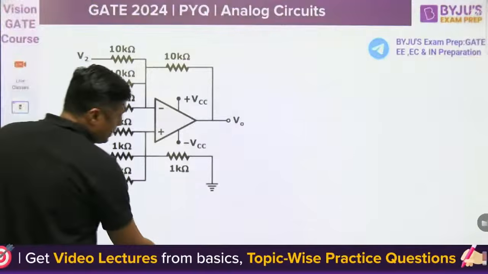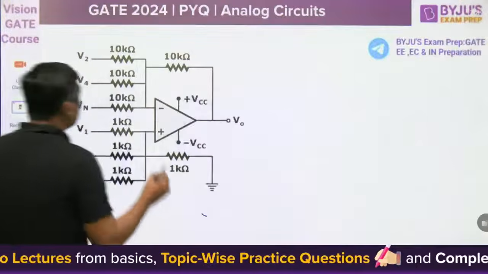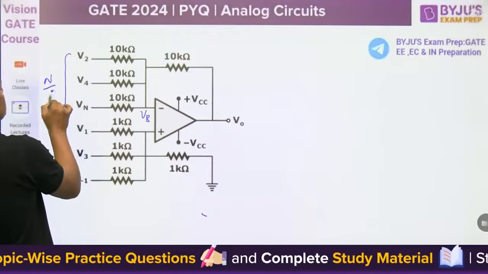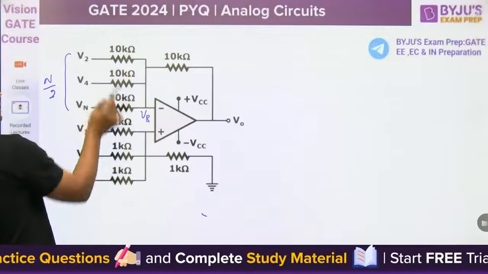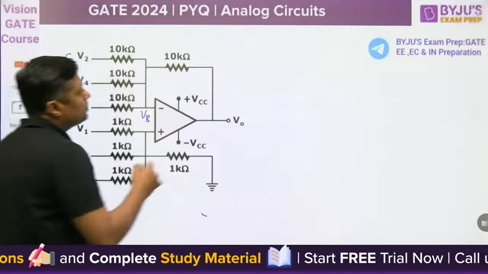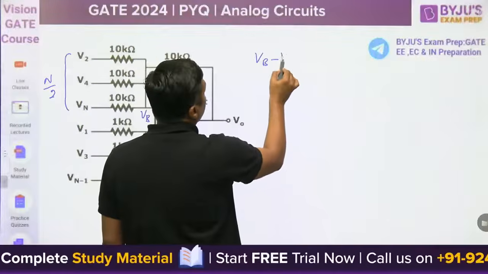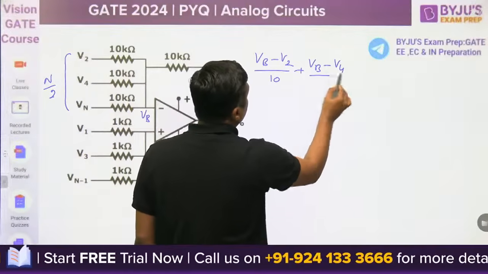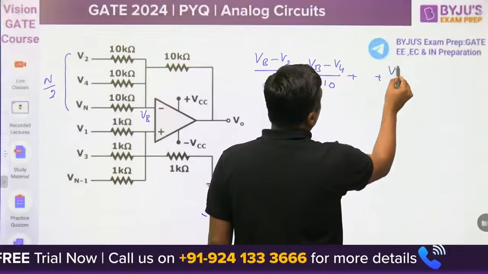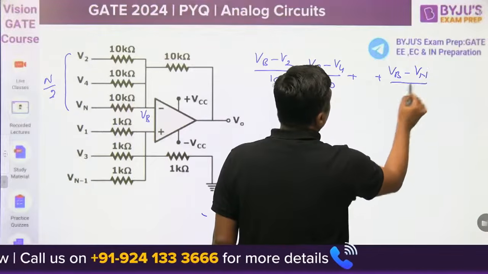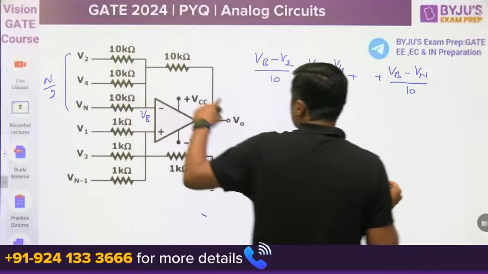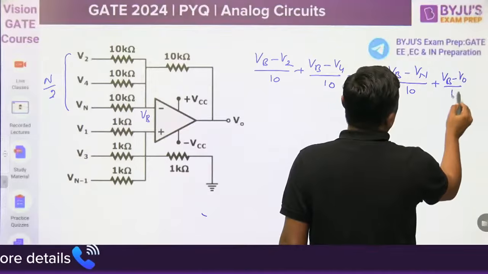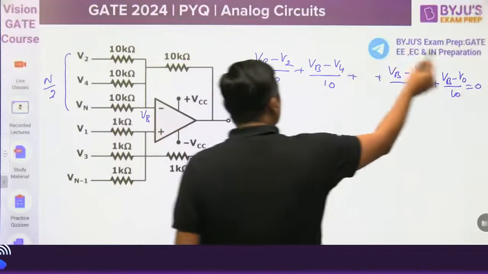Similarly, you can find VB here. What is VB? By the virtual short concept, this is VB. Again, the total is n by 2. You can write VB minus V2 by 10, VB minus V4 by 10, up to VB minus Vn by 10, and VB minus V0 by 10, equal to 0. 10 is common.